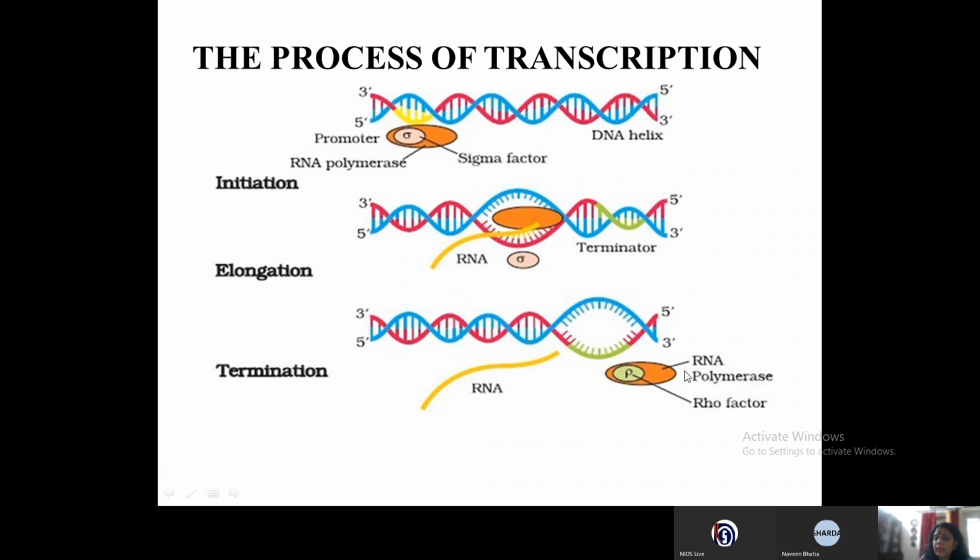When this rho factor attaches with the RNA polymerase, it is able to understand that now I have to stop, and therefore the process of transcription stops, the RNA is released, and the RNA polymerase with the rho factor gets separated from the DNA.